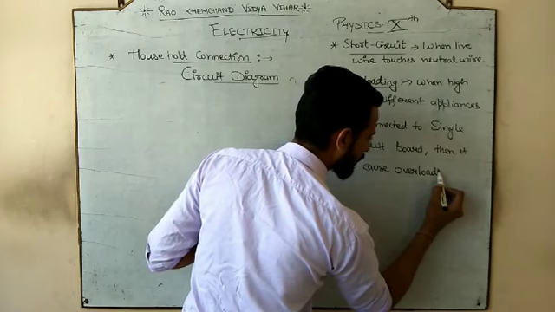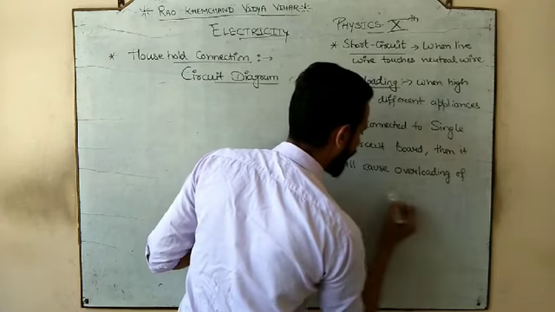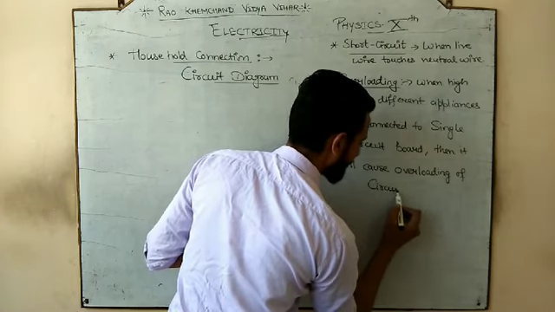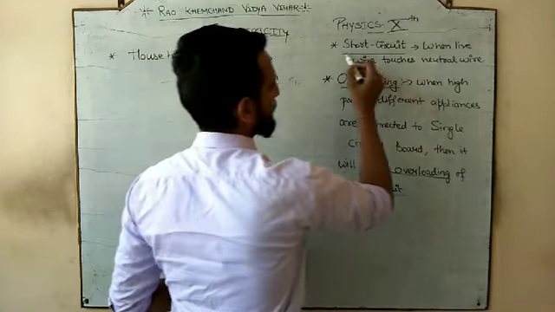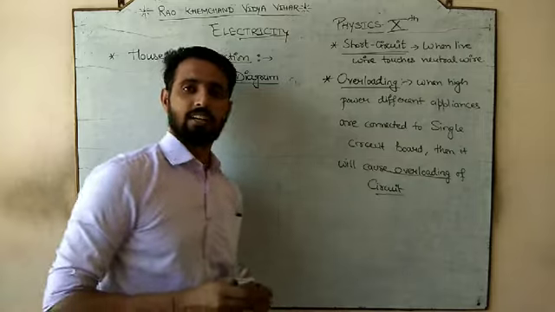It will cause overloading of the circuit. Clear? So this is called overloading and this is called short circuit.